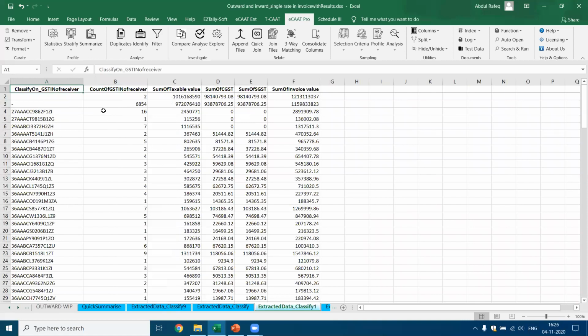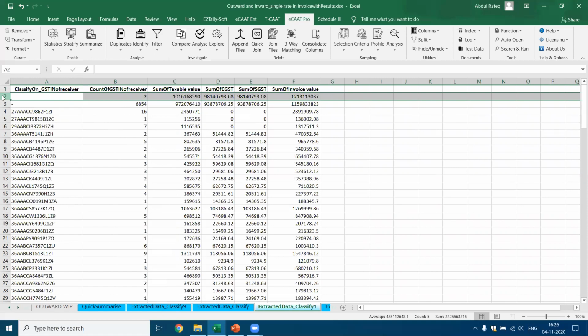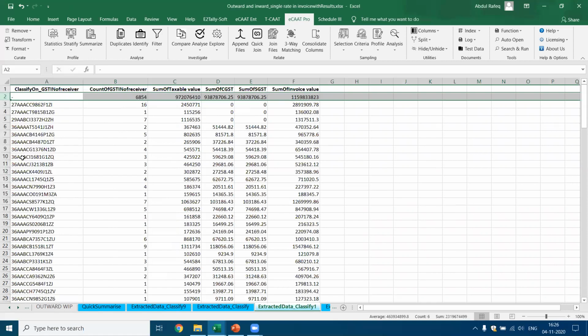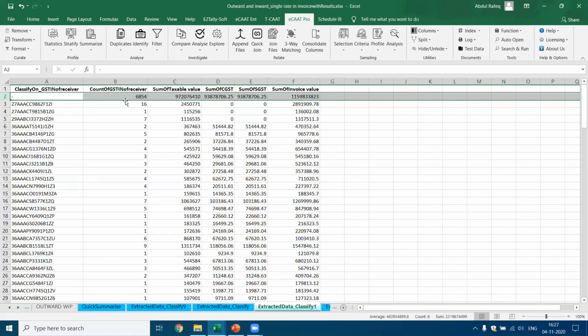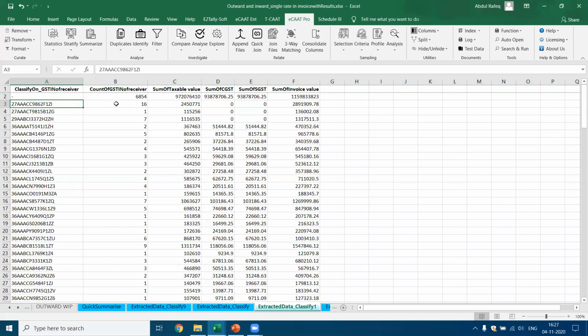Now if you see here also, we got the total column here. This is a classify based on the GSTN of the receiver. Now what is the inference you can draw? There are 6,854 records where the GSTN of the receiver is not available. You also find this GSTN, this receiver, we've got 16 records. And this particular GSTN, we've got 1 sale. This GSTN, we've got 7 sales, which means we're able to get the complete summary of the sales as per the GSTN in 1 click.